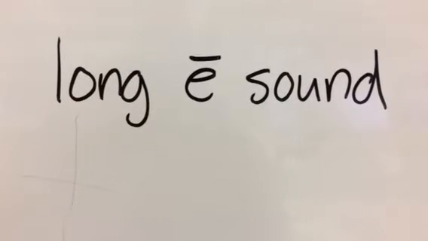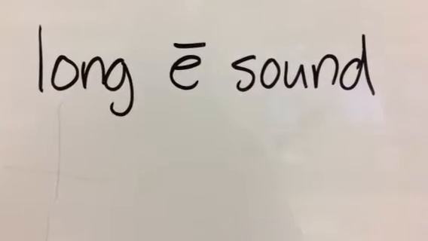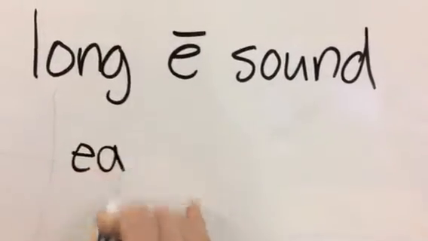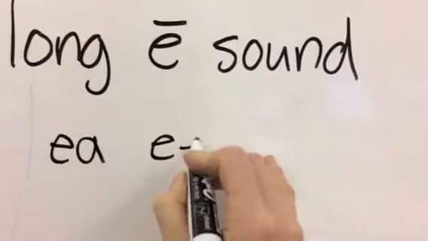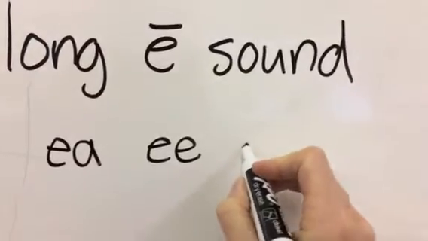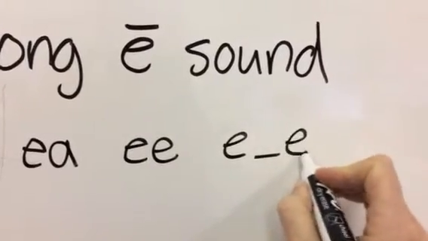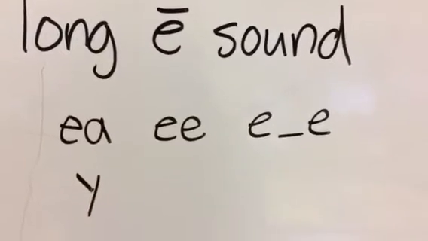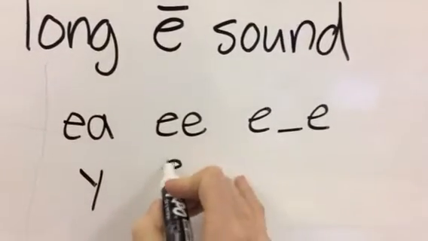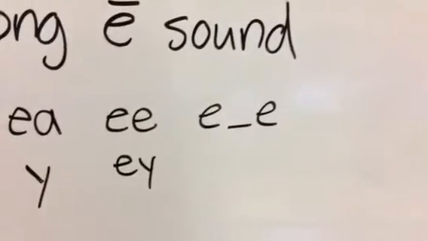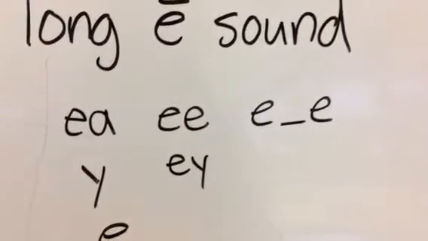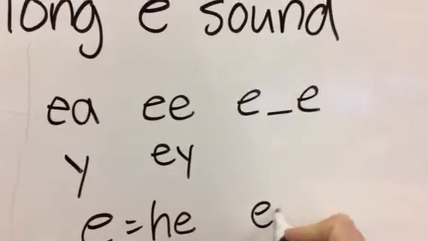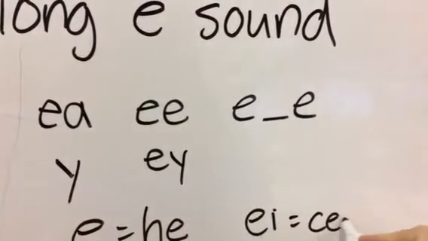Today we're going to focus on the long E sound. That sound can be written in the form of EA or EE. It can also be found as E consonant E. You can find it with the Y, making the sound E. EY makes the sound E. Also, E on its own, as in he, and EI, as in ceiling.